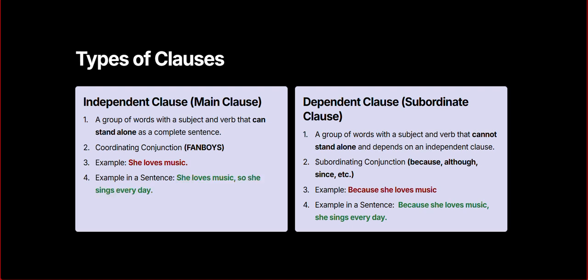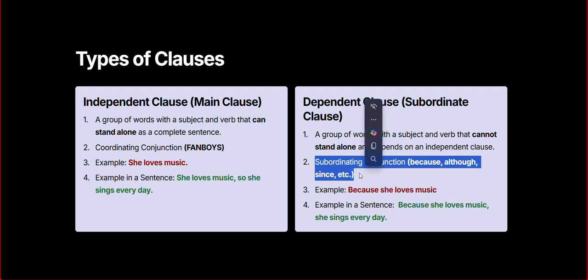Now, when we shift to the dependent clause, the basic thing that you have to keep in your mind is that here we have to use subordinating conjunctions. Subordinating conjunctions, in the sense of because, although, since, after, before, all these come under the subordinating conjunctions.